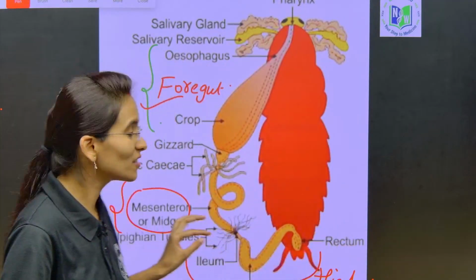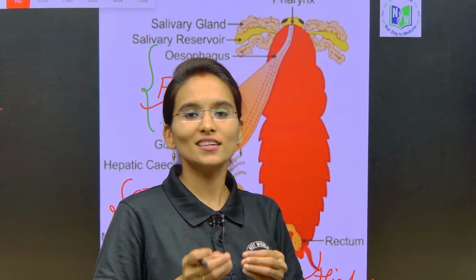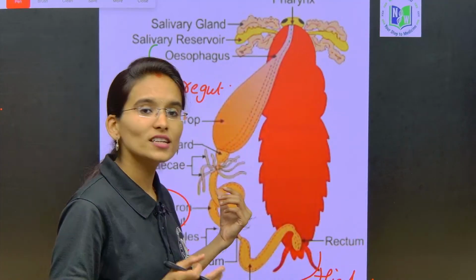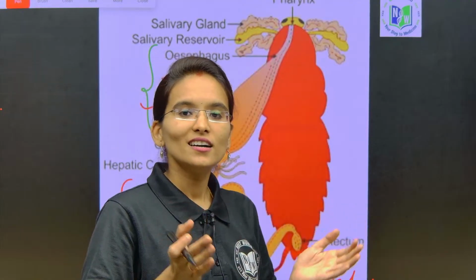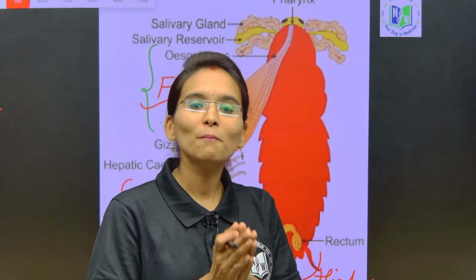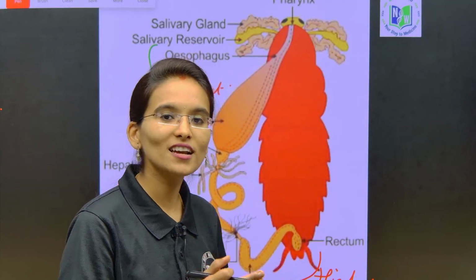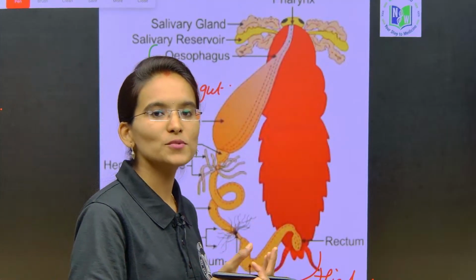So that is a major reason the midgut is going to absorb and secrete. It is mainly involved in the absorption and secretion of the food. So the major digestion is going to take place in the midgut itself. Because it is not lined by the cuticle, it is also involved in reabsorption.